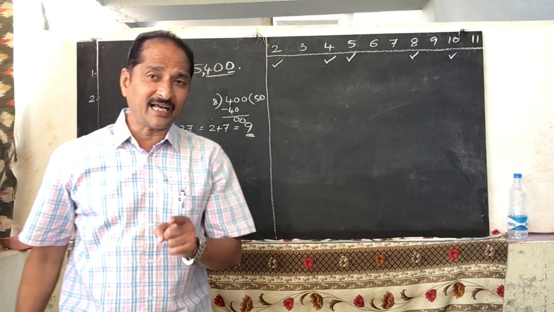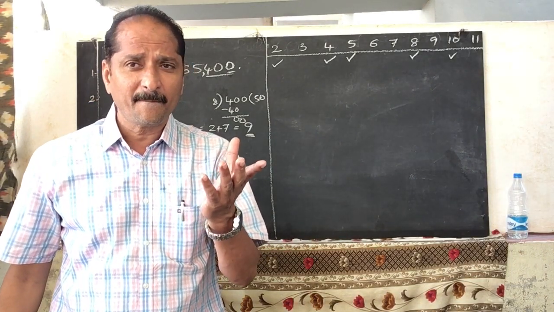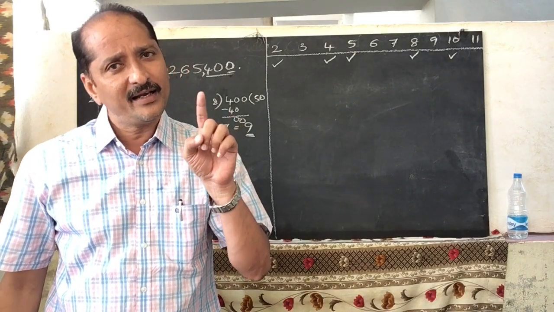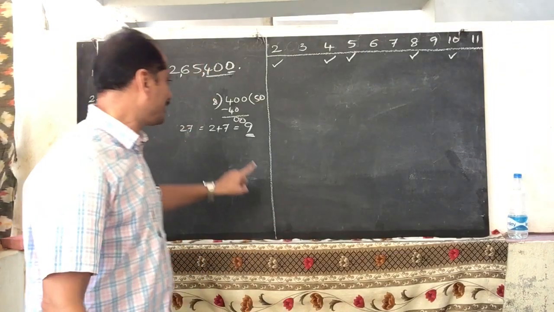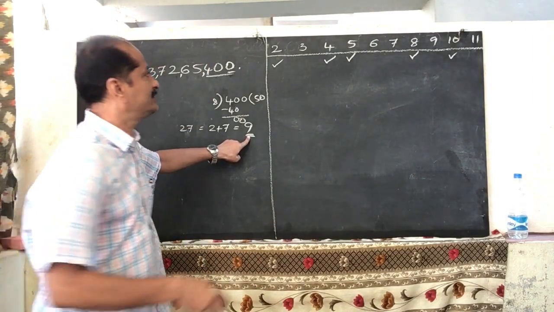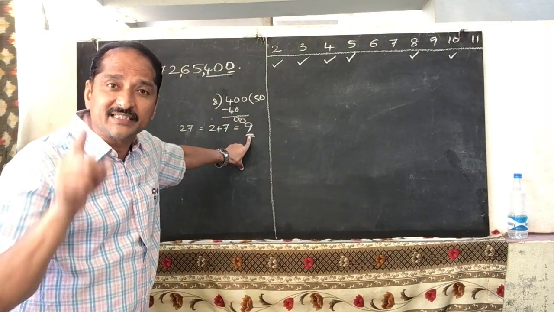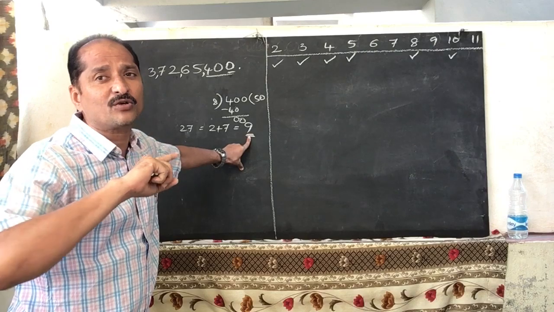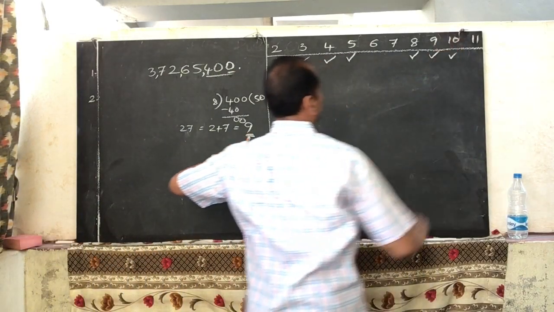If the sum is 9, what will happen? It is divisible by 3 and 9 also. If the sum is 3, 6 or 9, it is divisible by 3, and what you got is 9. So divisibility of 3 is completed. Now what is the divisibility of 9? If the sum is 9, then the total number is divisible by 9. Yes, here it is also divisible by 9.